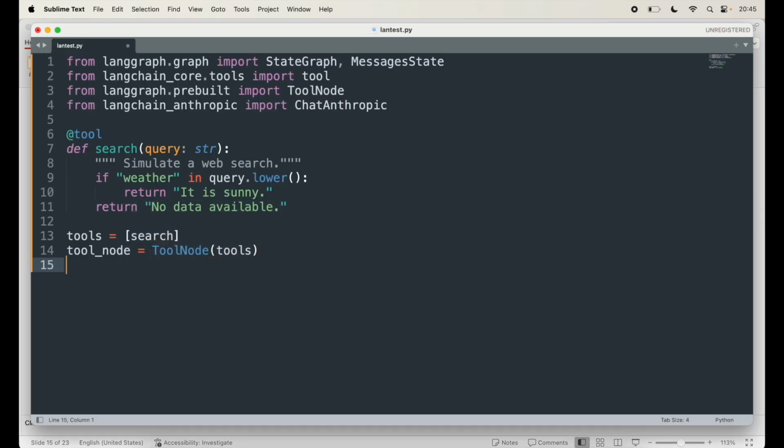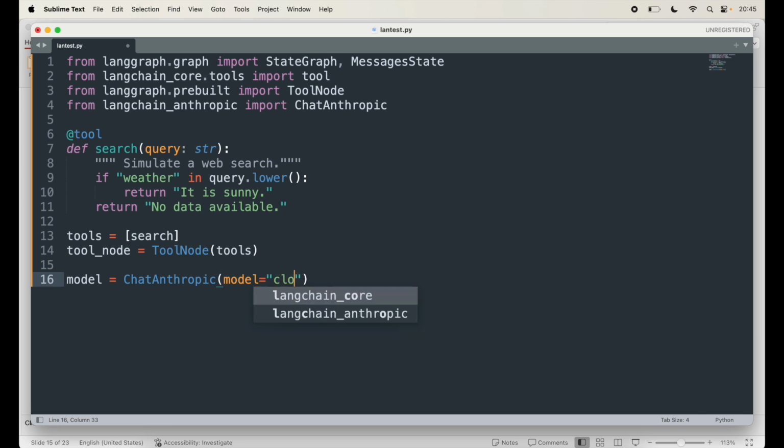I'm going to go back here and say model equal to the ChatAnthropic we imported, and model equal to Claude 3.5 Sonnet. Let me look at the version of the model, 2024-06-20, that's the one.